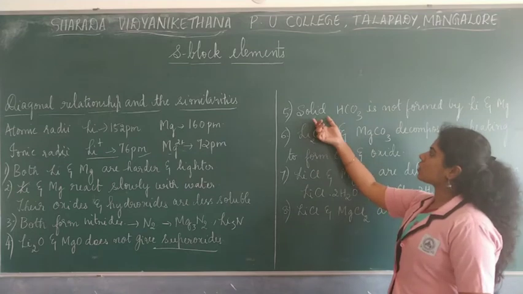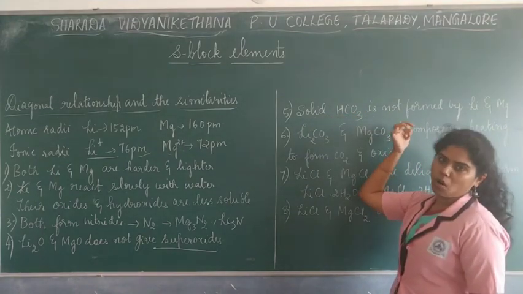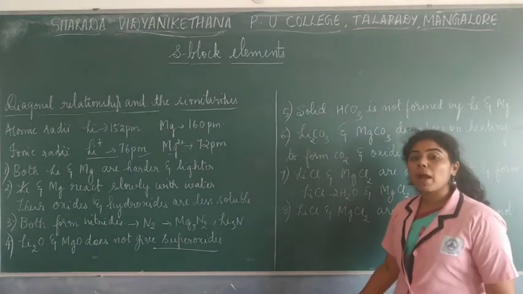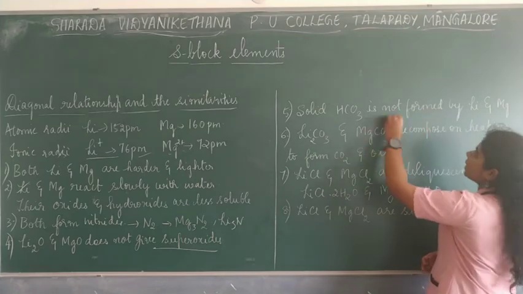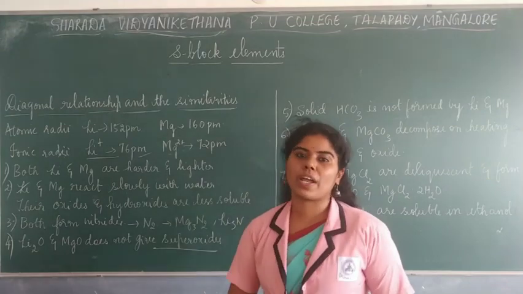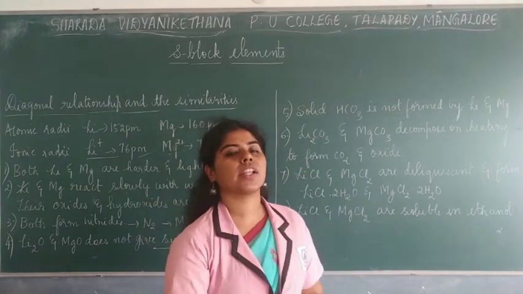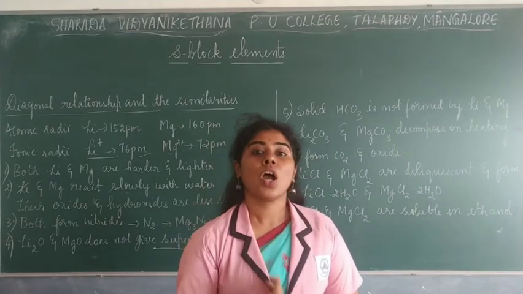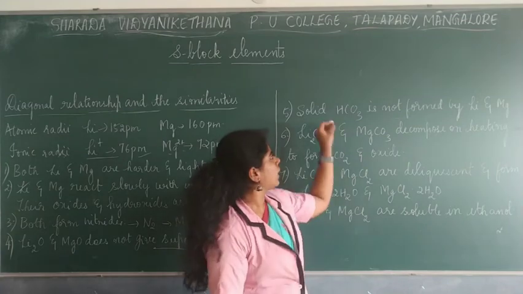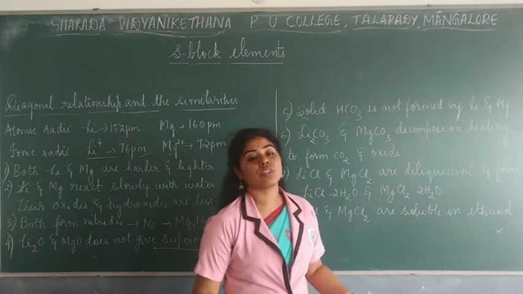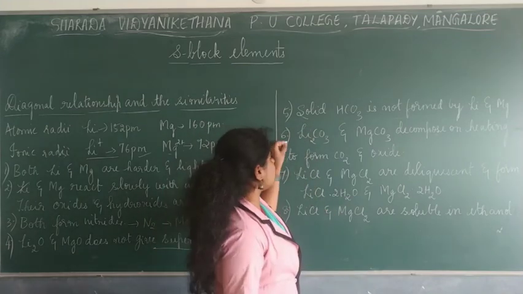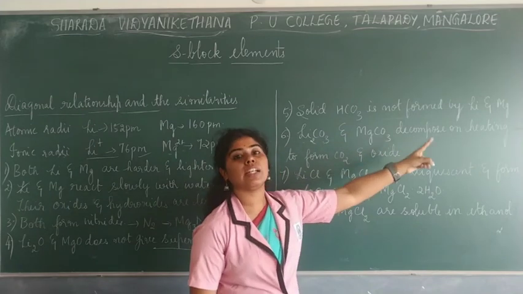And also, if you see here, the solid hydrogen carbonate is not formed by lithium. As I have told you earlier, lithium hydrogen carbonate is not obtained in the solid form. In the same way, magnesium hydrogen carbonate was also not obtained in the solid form, whereas all the other alkaline earth metals could form solid crystals of hydrogen carbonates. That is also one of the similarities between them. So you see the bonding, or the friendship, between lithium as well as magnesium. Interesting.